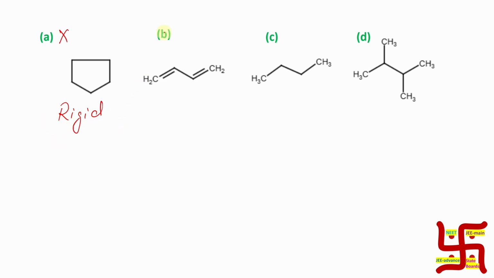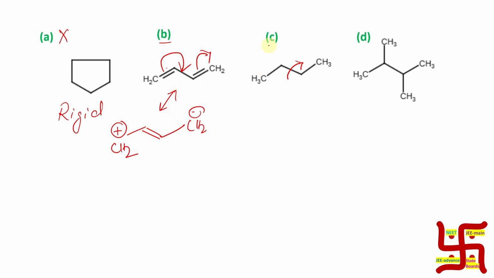Now if you say, sir, option B, it is a C-C single bond, it should be allowed, the answer is no. I'm drawing one of the canonical forms, so this bond can come here, it can open. Another canonical form is also possible, but the outcome will be similar. There is a positive charge here because this bond is gone, and there will be a negative charge. In this case, you can see there is a partial double bond character, so C-C rotation is not that much allowed, unlike option C, where C-C rotation is allowed. Because of the partial double bond character in option B, this rotation is to some extent restricted.